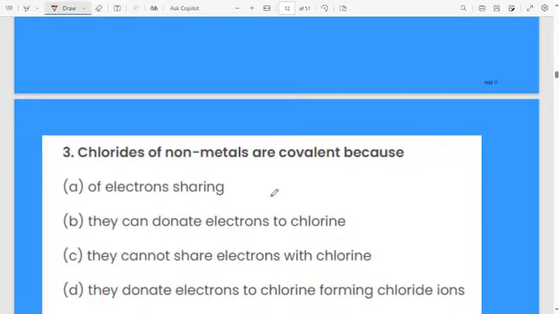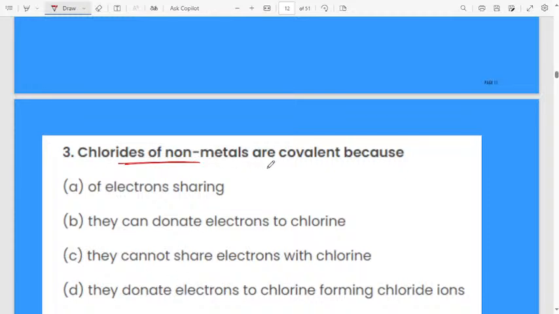Next question. Chlorides of non-metals are covalent, because almost all the chlorides of non-metals are covalent in nature. What is the reason? First option, sharing of electrons. Second option, they can donate electrons to chlorine. Third option, they cannot share electrons with chlorine. Fourth one, they donate electrons to chlorine, forming chloride ions.